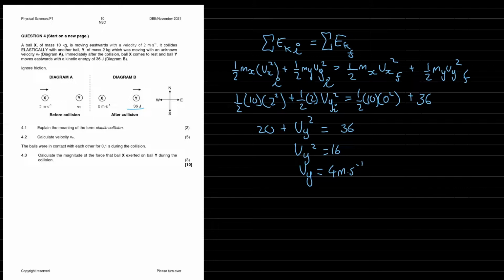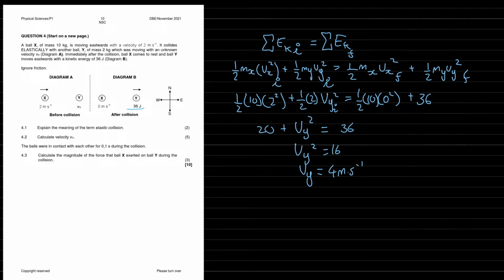Now the question is, what direction would it be going in? I'm going to assume it's going to move to the right, but I don't think it's important. Just trying to think where it would be going.